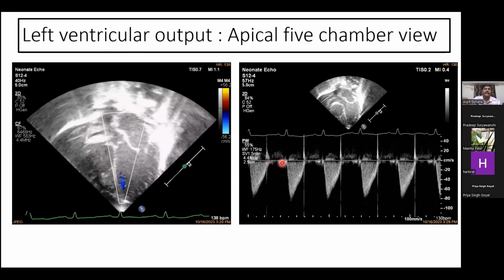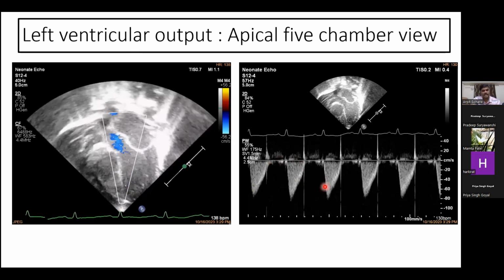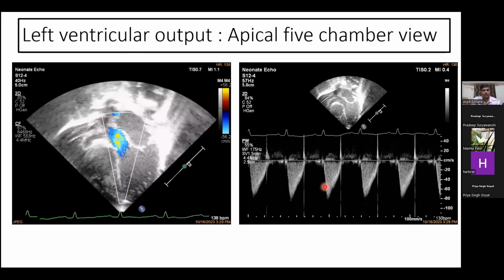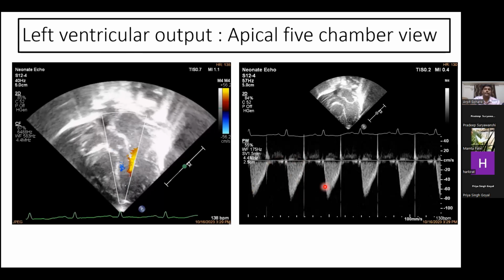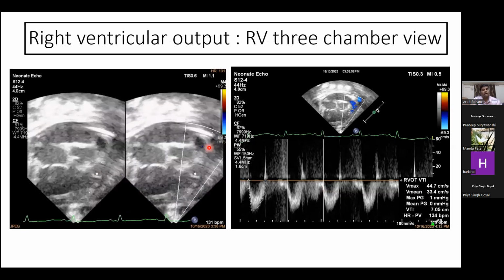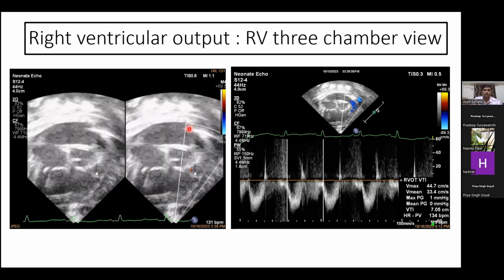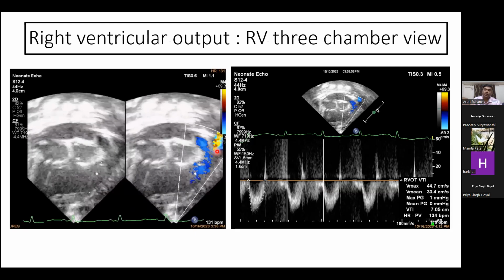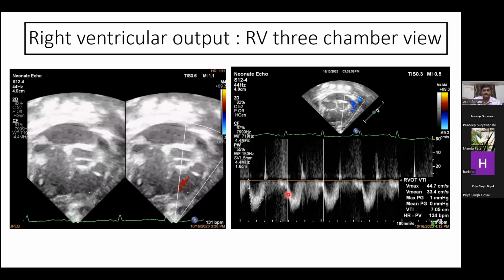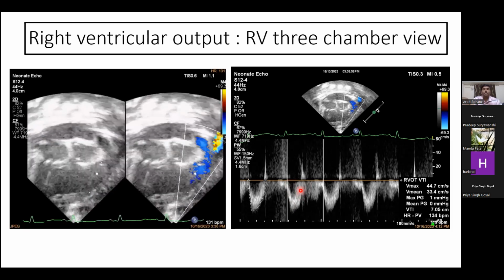So by putting the VTI and the aortic diameter in the formula, we assess the left ventricular output. The right ventricular output can be assessed in many views. We have taken this right ventricular 3-chamber view to assess the right ventricular output. Similarly, we have assessed the RVO VTI, through which we can assess the ventricular output.